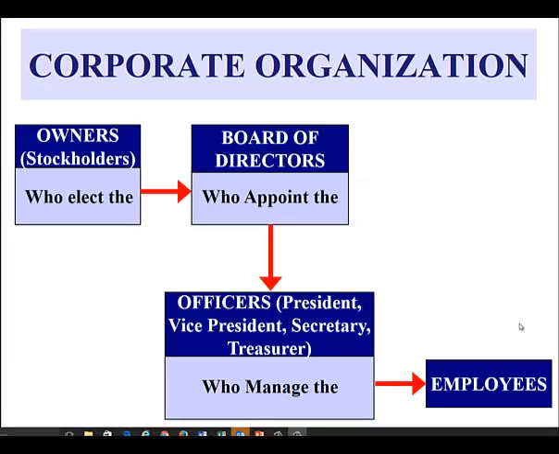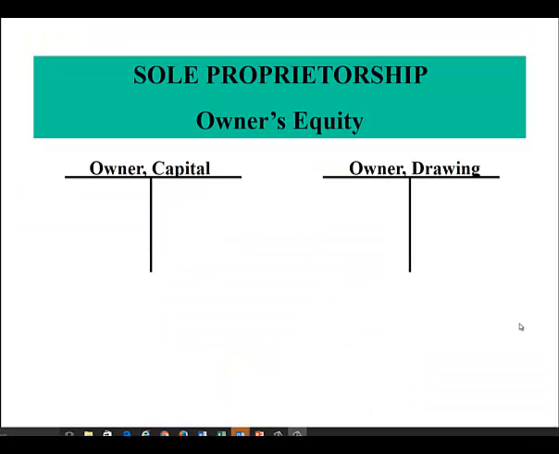Once a corporation receives its charter from the state that allows it to do business, the stockholders elect a board of directors who are then responsible for appointing the officers in the corporation. The officers run the day-to-day operations of the corporation and supervise the employees.